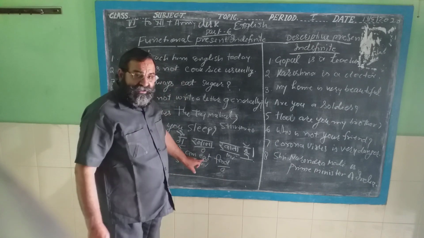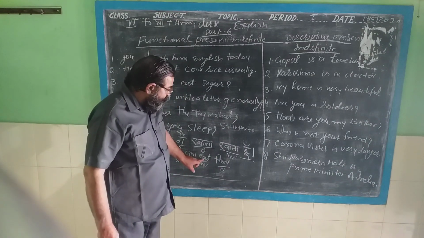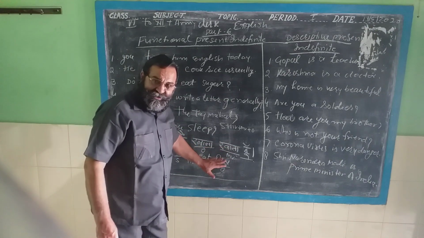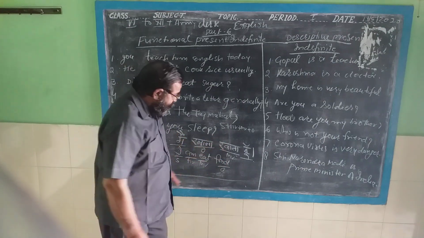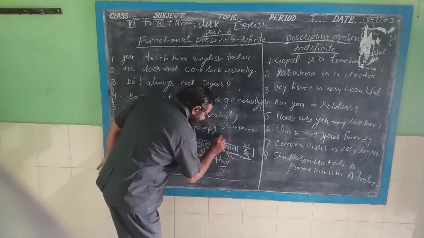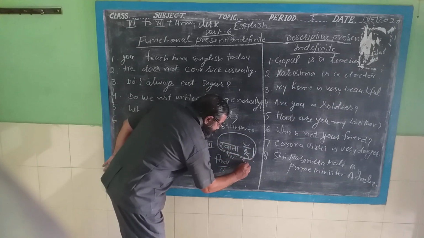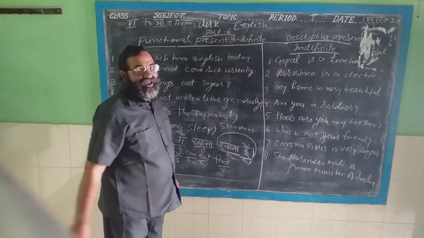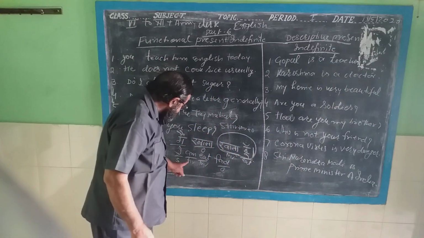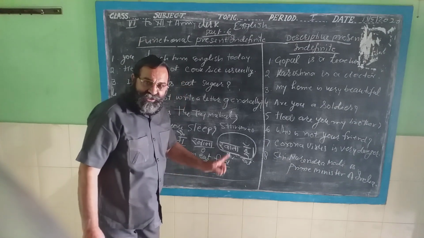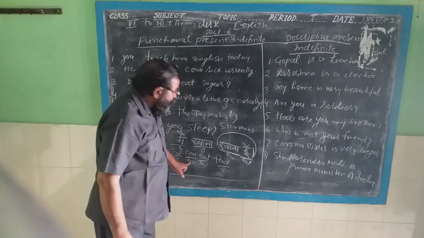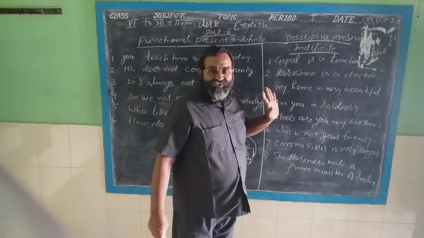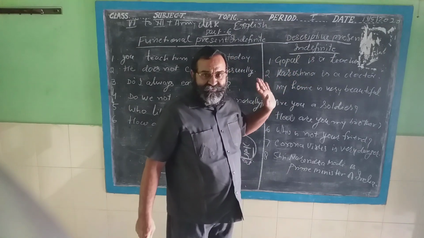When you write this sentence, if you want to write according to the functional present indefinite tense, then how will you write खाता हूं? It is the complete main verb, it is eat. Who has been included with खाता? Don't write is, am, are as a helping verb in present indefinite tense. It is the descriptive. Like Gopal is a teacher. There is no any main verb. Hence it is called the descriptive sentence.